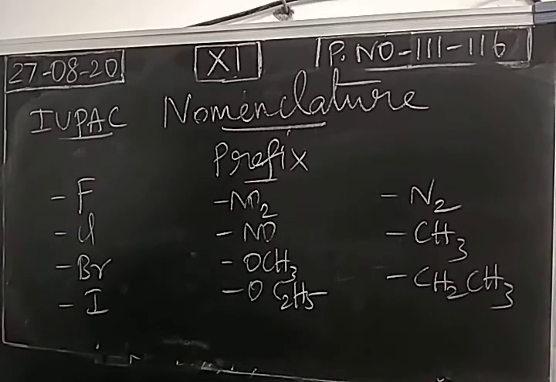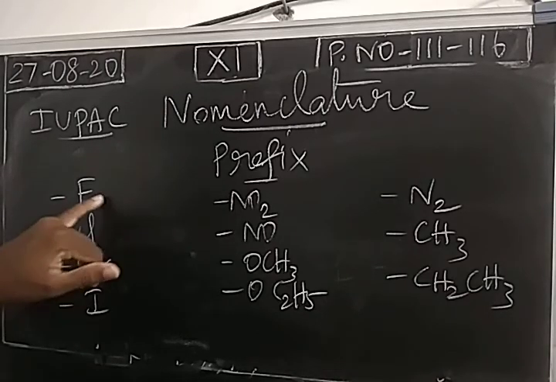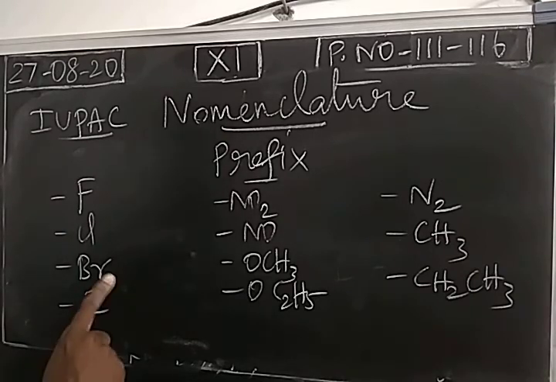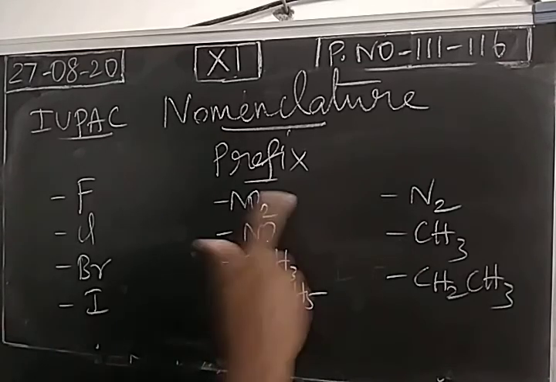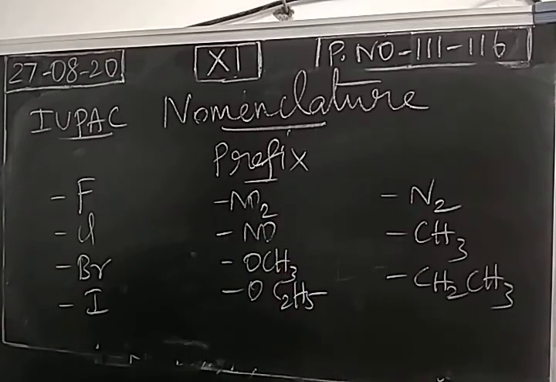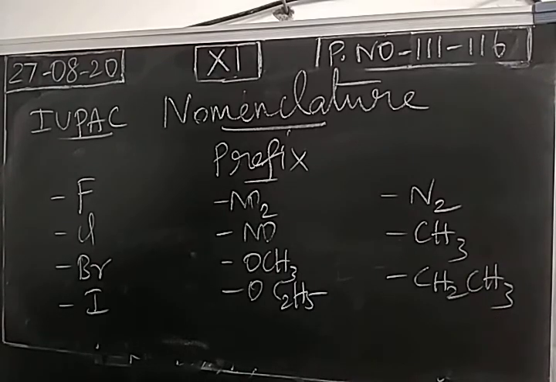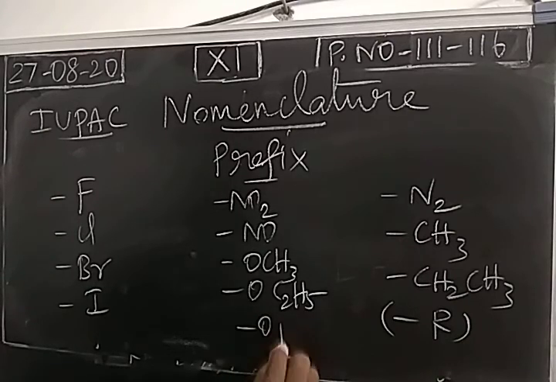So this is fluoro, the fluorine atom. When it comes as a substituent, we write fluoro, chloro, bromo, iodo, nitro, nitroso, methoxy, ethoxy, diazo, methyl, ethyl, propyl, butyl, like that, any one alkyl group. Simply we call this as alkyl group. This is simply alkoxy group. Methyl present means methoxy. Ethyl group present means ethoxy. So if any substituent is present, we have to write the name of substituents like this.